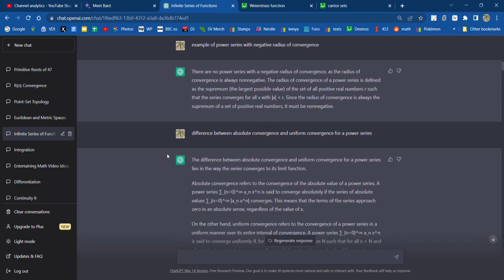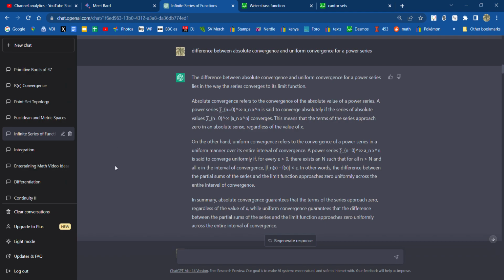Then I asked it for an example of a power series with negative radius of convergence. This is sort of like a litmus test. I wanted to know what it would say. Of course, it said the correct thing. There are none. The radius of convergence always has to be positive or equal to 0.